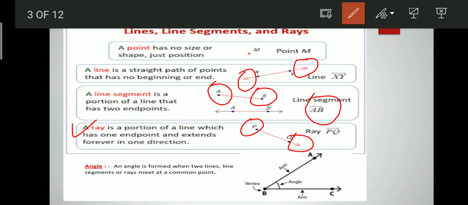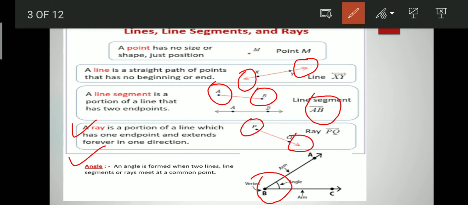Okay, now if we talk about angle, an angle is formed when two lines or line segments or rays meet at a common point. If we look at the figure, we see two rays meet at a common point.